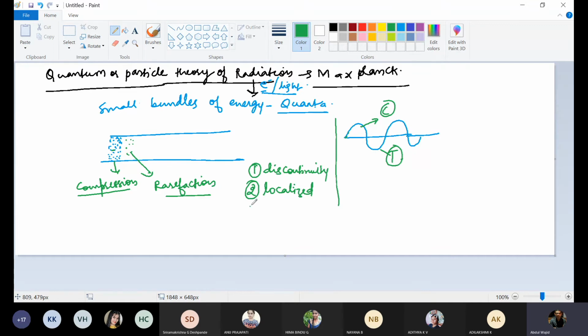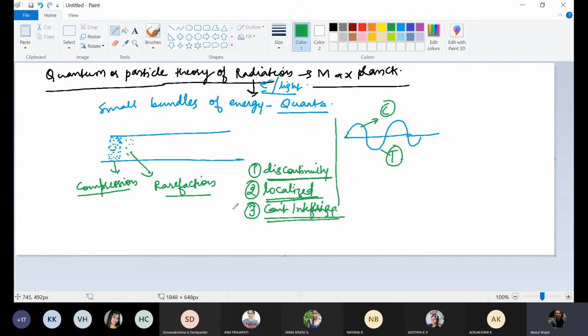So what does it mean? Can't interfere. Without interfering, one particle can't travel. So in quantum or particle theory, there will be discontinuity, particles will be localized and can't interfere.